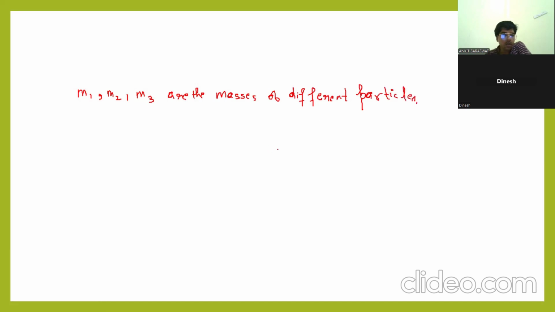Clear? So what is m1, m2 here? You can write: m1, m2, m3 are the masses of different particles. x1, y1, this is what I have written. Clear? Okay, sir. One minute.